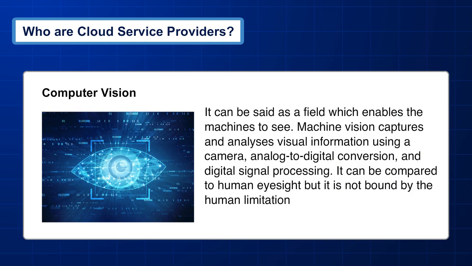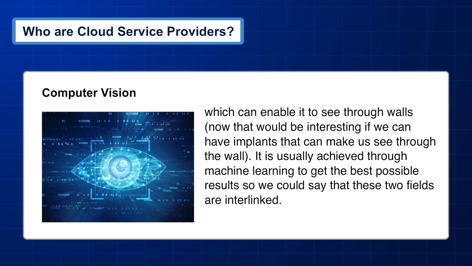Computer vision. It can be said to be a field which enables machines to see. Machine vision captures and analyzes visual information using a camera, analog to digital conversion, and digital signal processing. It can be compared to human eyesight, but it is not bound by human limitations, which can enable it to see through walls. Now, that would be interesting if we could have implants that make us see through the wall. It is usually achieved through machine learning to get the best possible results.